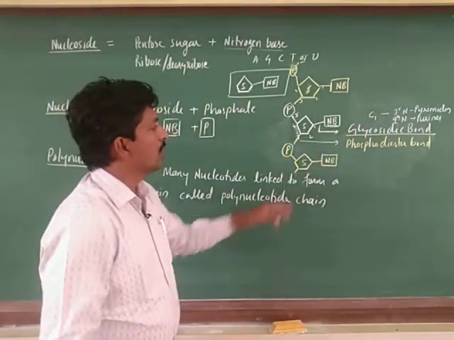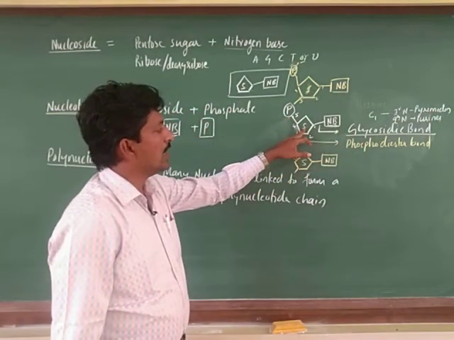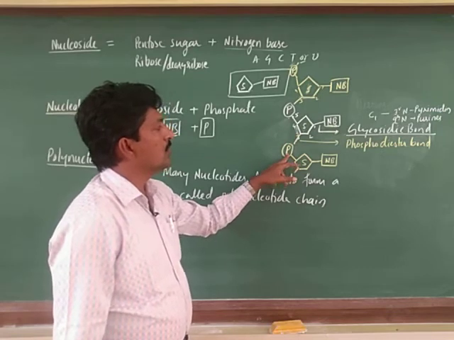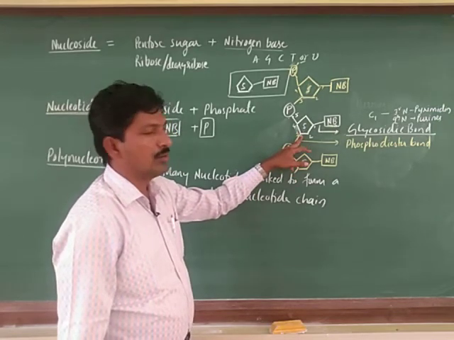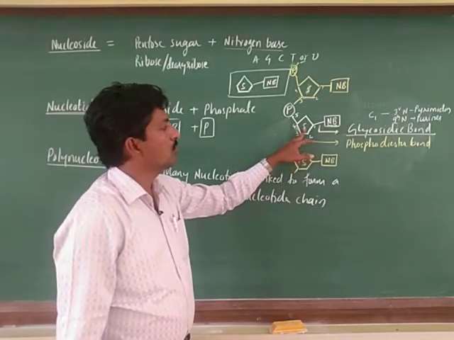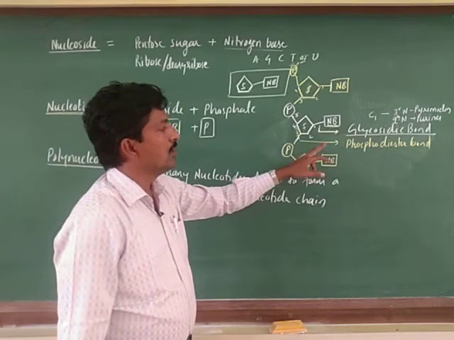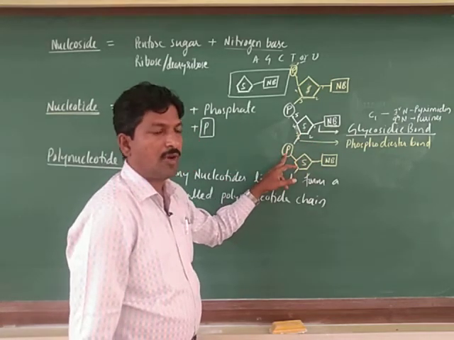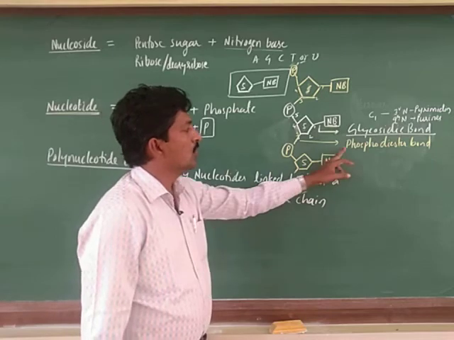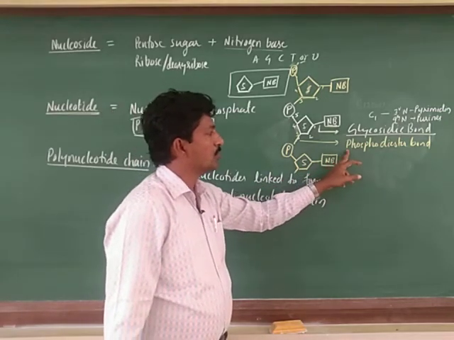Next, in case the sugar is attached to the phosphate, the third carbon atom of the sugar is attached to the phosphate of another nucleotide. So that is by the help of the phosphodiester bond.